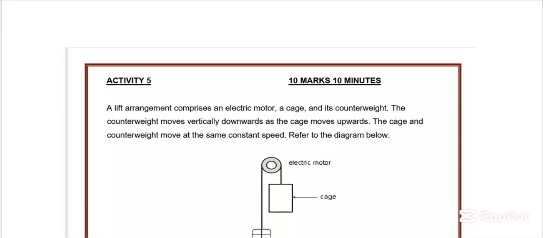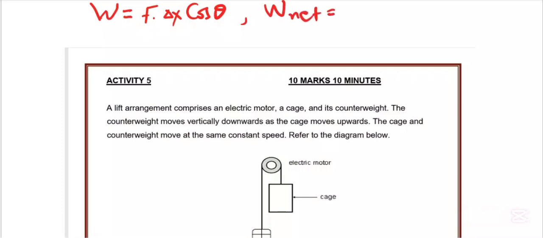This question is under work, energy and power. So you must remember the formulas we have. The formula for work done by any force. Then the formula: net work done is equal to the change in kinetic energy. We also have the formula for work done by a non-conservative force, change in EK plus change in EP.